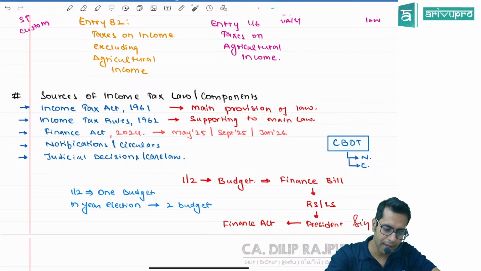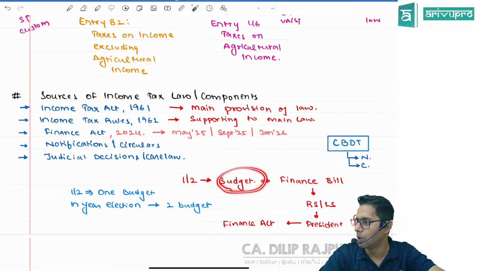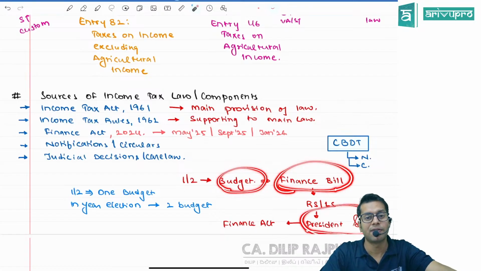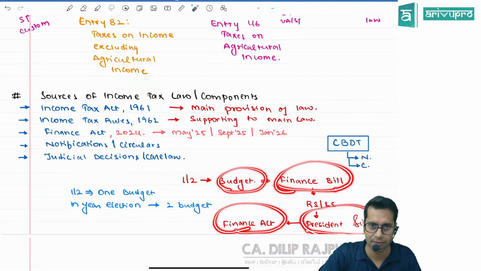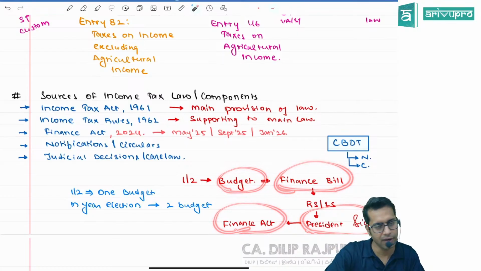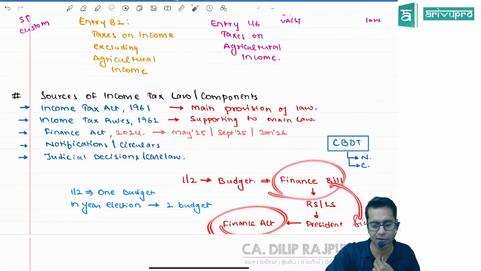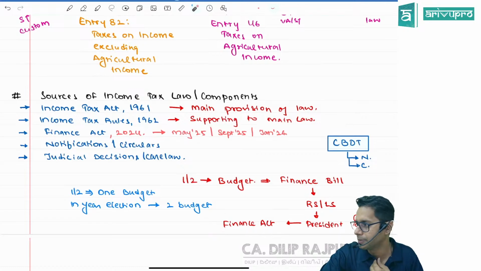Sir, what do you mean by Finance Act? Whenever the budget is happening, the finance minister is presenting something called a finance bill. That finance bill will get the signature of the President of India. Once it gets the signature from the President of India, it will become the Finance Act. So whatever budget you are seeing, that budget is nothing but the Finance Act.